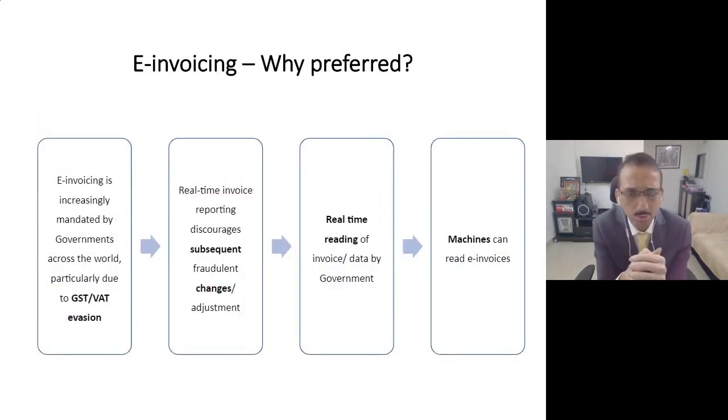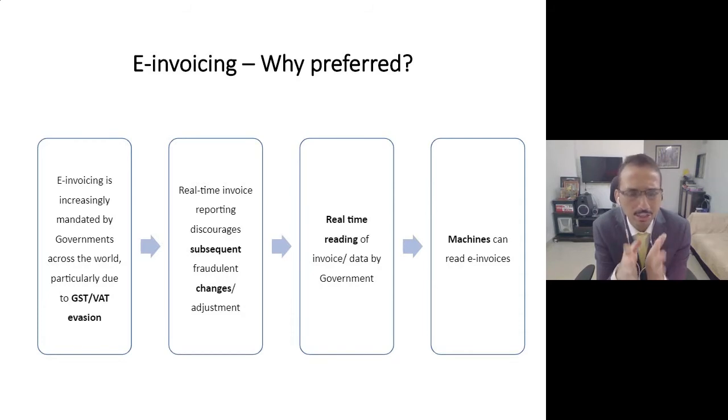Now, the very basic question is why e-invoicing is preferred across the world. One reason is that across the world there have been numerous cases of GST or VAT fraud or evasion. Even in India, more than 1,20,000 crore worth of fraud cases were identified in the last 3 years by DGGI, and these are cases of fake invoicing. That's the reason the government is keen to get data on a real-time basis of all the invoices being generated in the country, particularly if you are above the specified threshold.